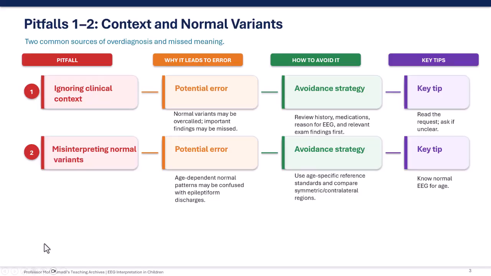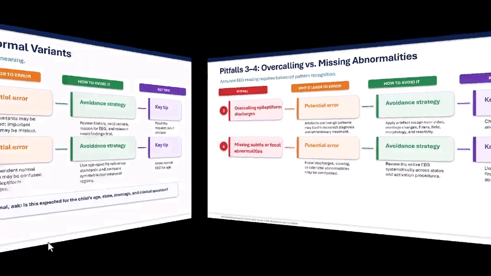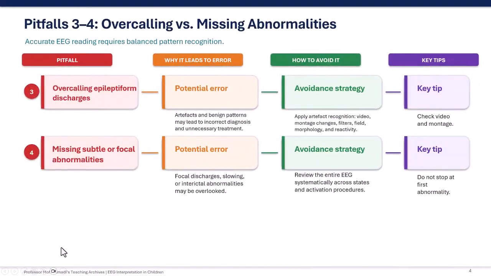Next slide, please. This slide highlights the importance of balance in EEG interpretation. The third pitfall is overcalling epileptiform discharges. Artifacts, benign variants, muscle activity, eye movements, ECG contamination, or electrode artifacts may be mistaken for epileptiform activity. This can lead to incorrect diagnosis, unnecessary treatment, and parental anxiety. To avoid this, use proper artifact recognition techniques. Check the video, change montages and filters, assess the electrical field, morphology, and reactivity.